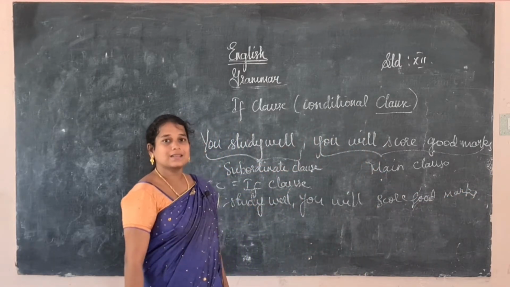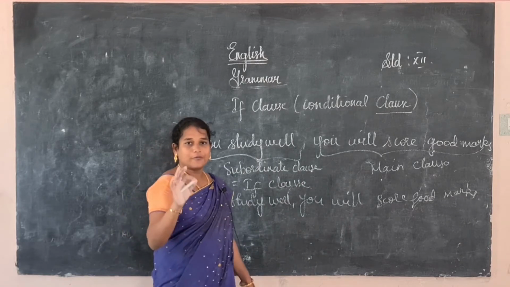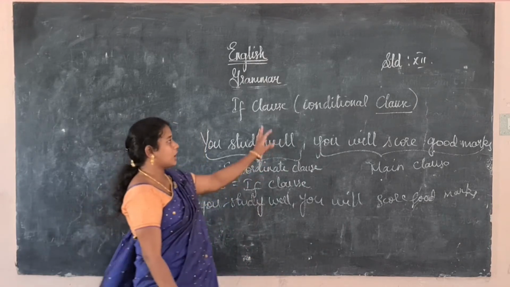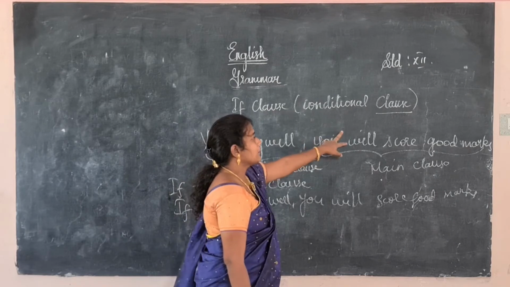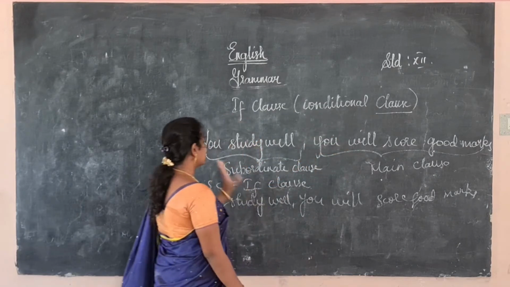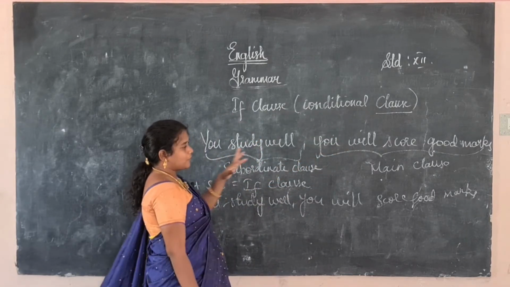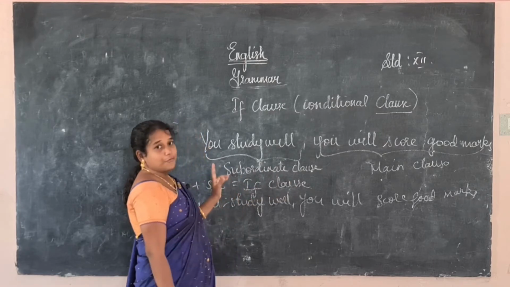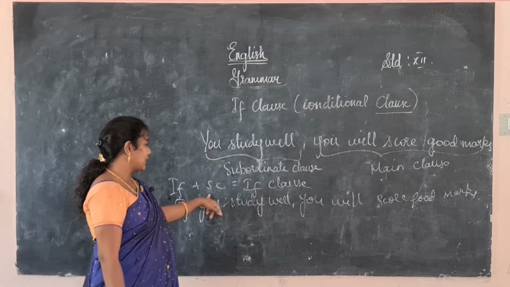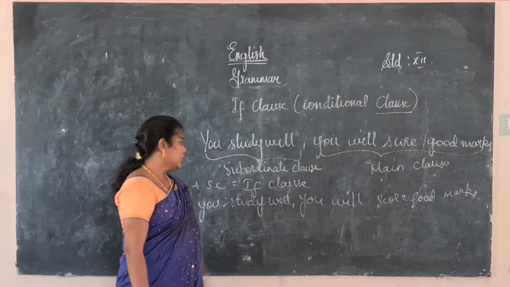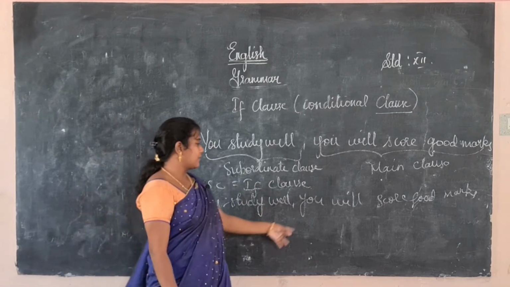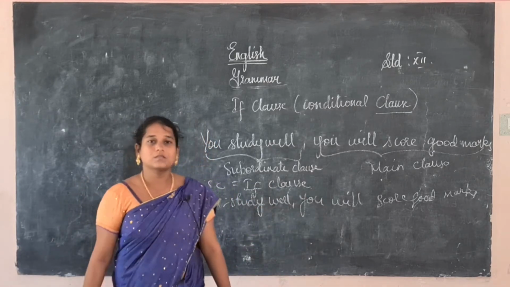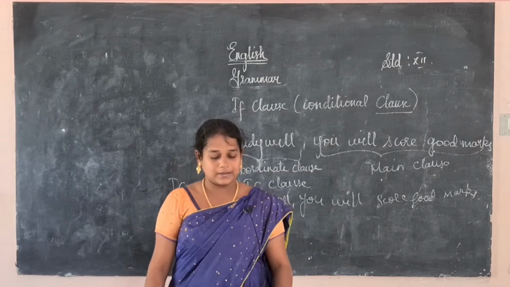Already in the last class, on the kinds of sentences, I explained clearly what a clause is. So you know what a clause is. The if clause is otherwise known as the conditional clause. So the clauses are of two types, the main clause and the subordinate clause. If we add 'if' to the subordinate clause, then it will be converted into an if clause. So if you study well, you will score good marks. This is how we get the if clause.